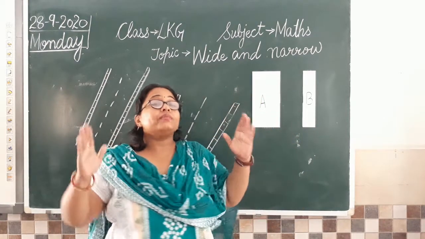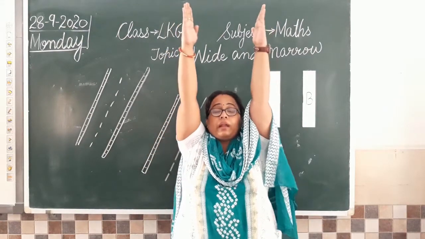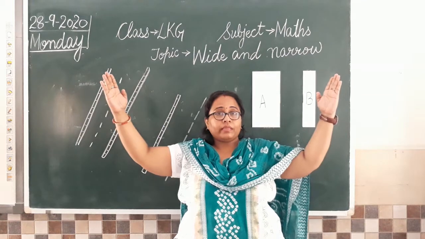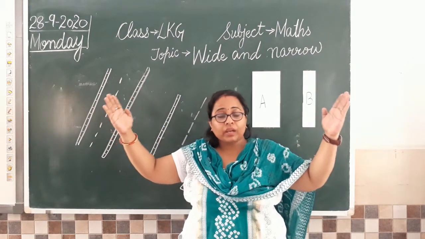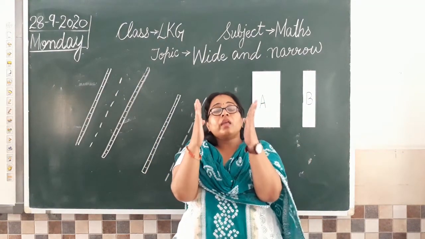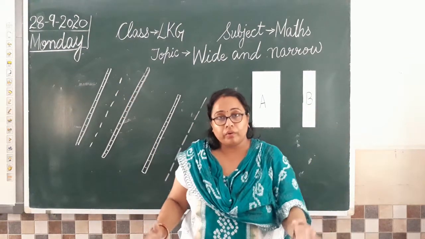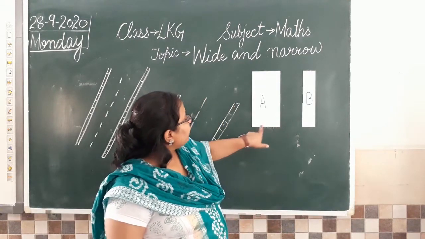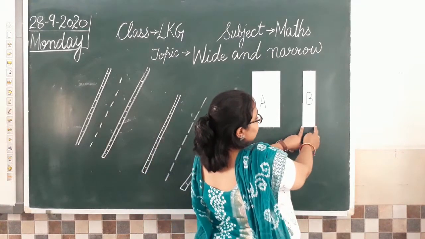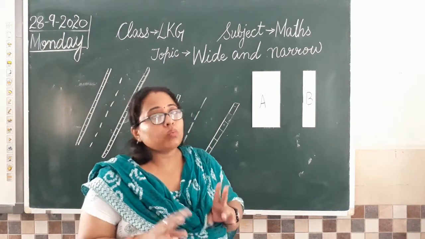So when the gap is more, जब दो चीजों के बीच में गैप ज्यादा है. Now like I am holding my hand, straight है तो इन दोनों के दोनों palms के बीच में गैप कम है. Now when I am doing like this, palms के बीच का गैप increase हो गया. So this is wide, this is narrow. Understood? Narrow means जब gap कम होता है. Wide is when the gap is more. So अब यहाँ पे gap ज़्यादा है इस point और इस point के बीच में. So this is wide, and when the gap is less, this is called narrow. Understood everyone? What is wide and what is narrow?